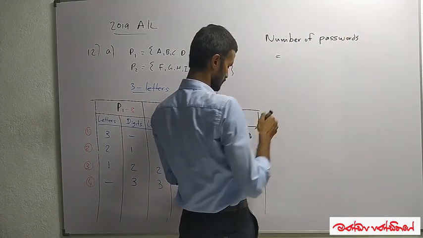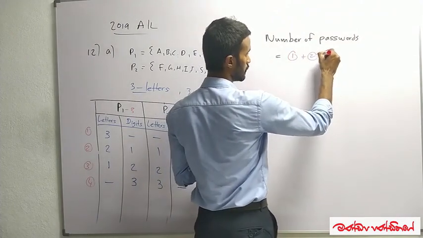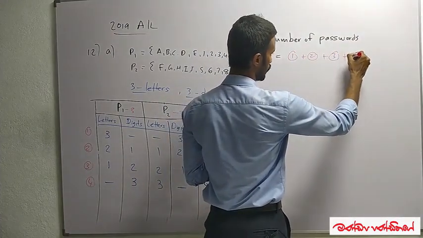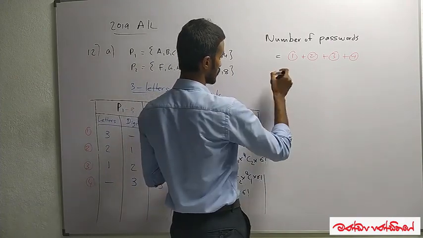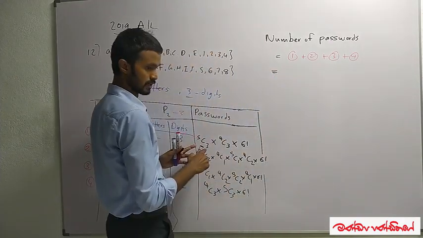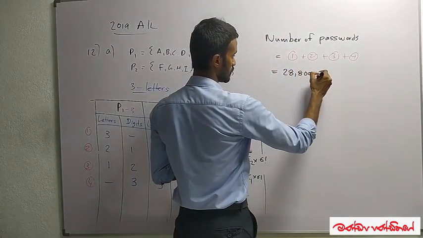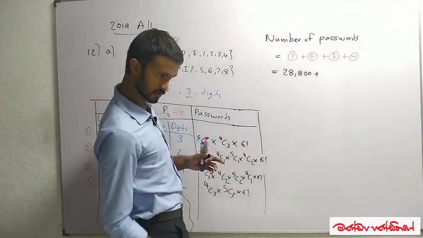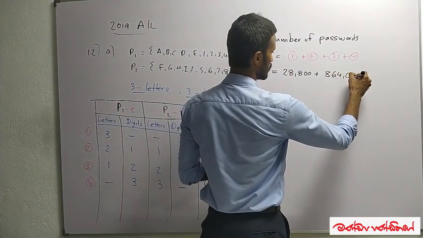is equal to the number of passwords in 1, 2, 3 and 4. I'll just write the answer because no need to take time for the simplification. For the first one, I get 28,800. For the second one, I get 864,000.